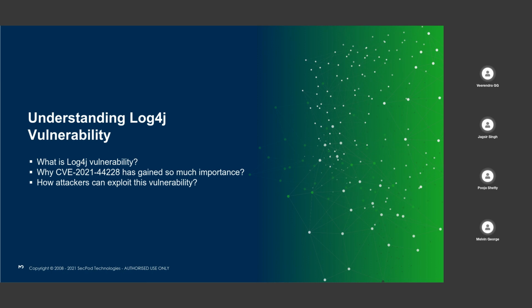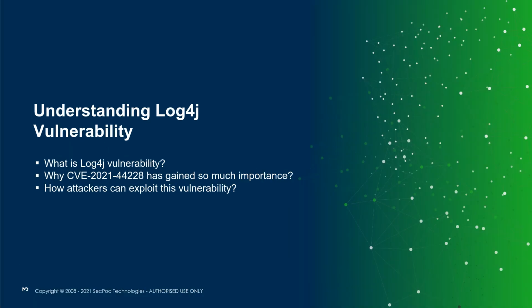Apache Log4j is a popular Java-based logging library developed and maintained by the Apache Foundation. This library is extensively used in many services and applications as a logging framework for Java applications. And what is JNDI? It's the Java Naming and Directory Interface. Basically, it's an application programming interface that provides naming and directory functionality to applications written in Java. It also allows a Java application to discover and look up data and resources via a name.